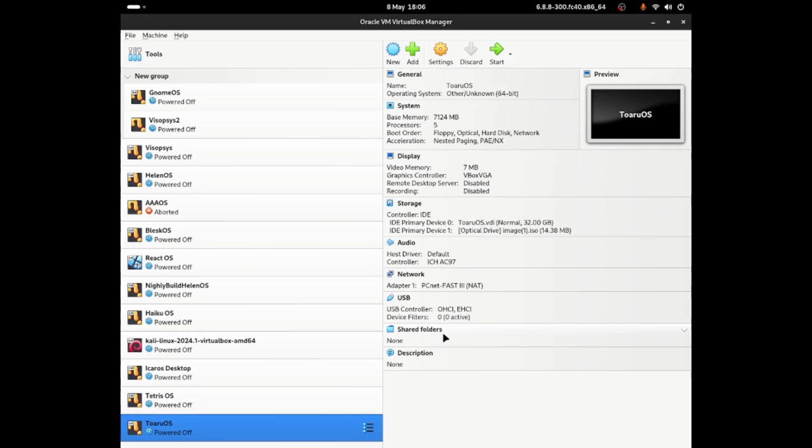But this is a great operating system in my honest opinion. And it is going to be a 5 out of 10 for me. It's good, but needs some more improvement, and it has a couple of issues, but it's amazing in my honest opinion. I love the user interface.